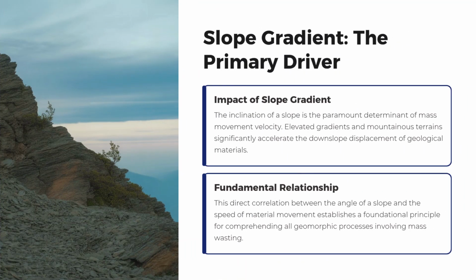Slope gradient, the primary driver. Impact of slope gradient. The inclination of a slope is the paramount determinant of mass movement velocity. Elevated gradients and mountainous terrains significantly accelerate the downslope displacement of geological materials. Fundamental relationship. This direct correlation between the angle of a slope and the speed of material movement establishes a foundational principle for comprehending all geomorphic processes involving mass wasting.